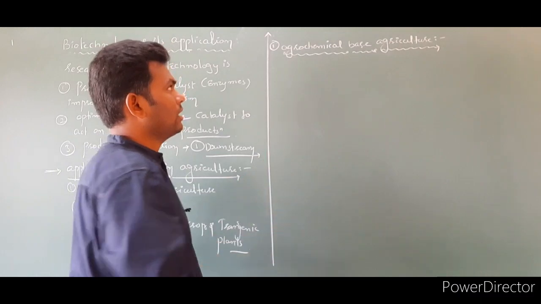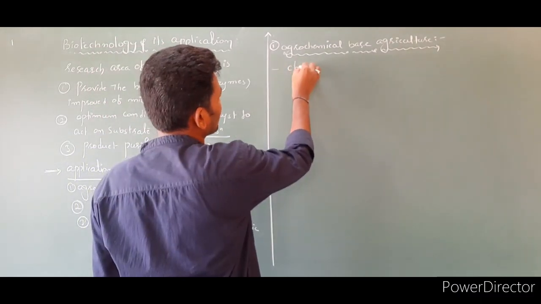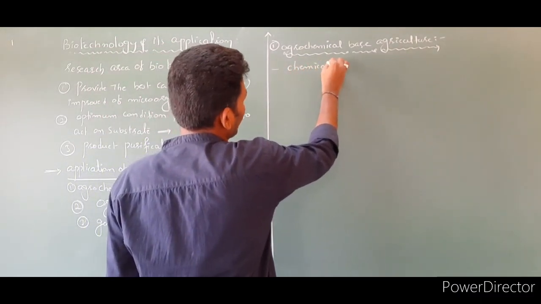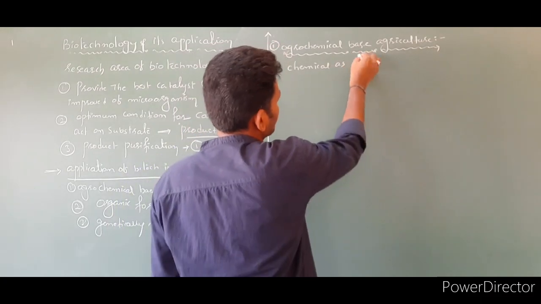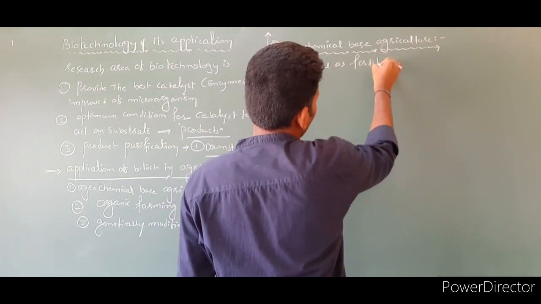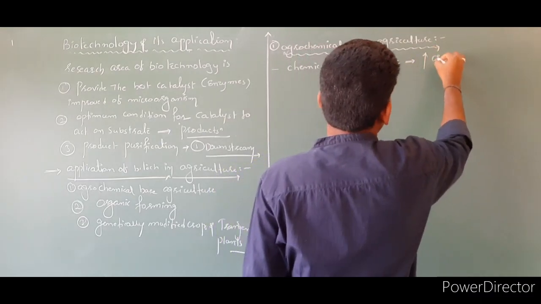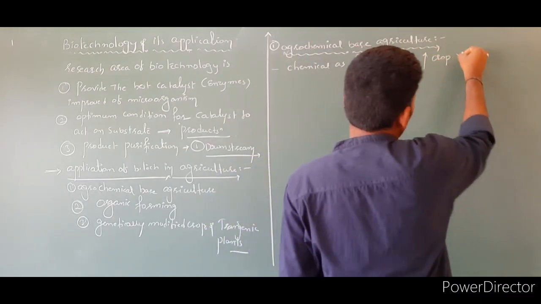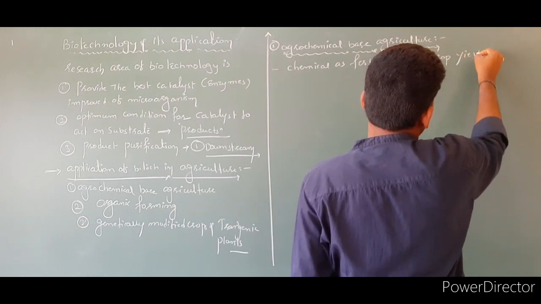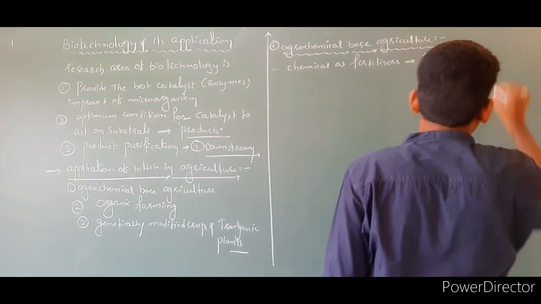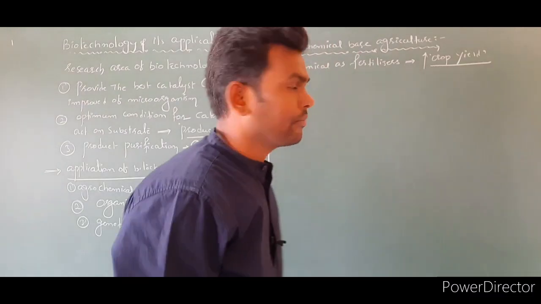In this method, simply, they are using chemicals as fertilizers to improve the crop yield, or enhancement of crop yield.